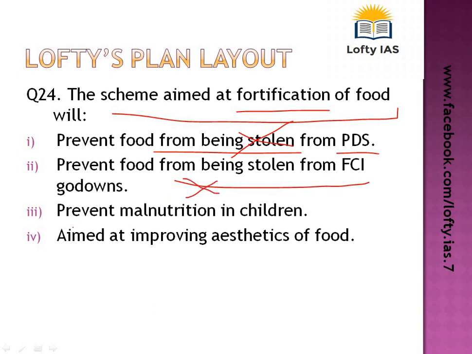Again, no. Is it going to prevent malnutrition in children? The food that we eat or that is given in the midday meal scheme lacks certain micronutrients, iron and other minerals that should reach the body of a child, and they are being diagnosed with malnutrition, which is very difficult to treat in later stages of life. So what the government is planning to do is to fortify the food products and prevent malnutrition in children. So the answer is 3.